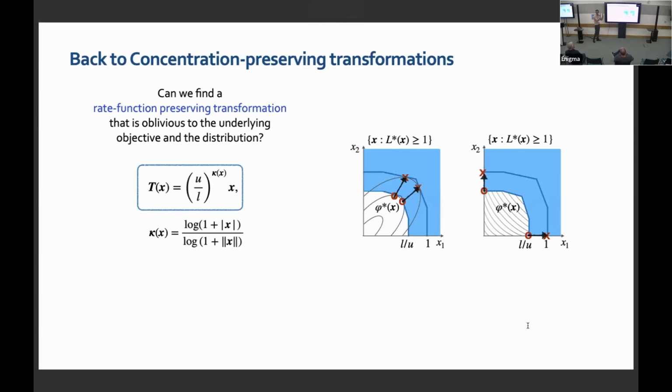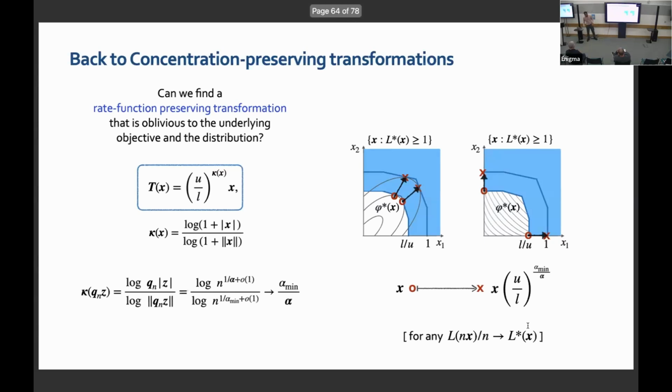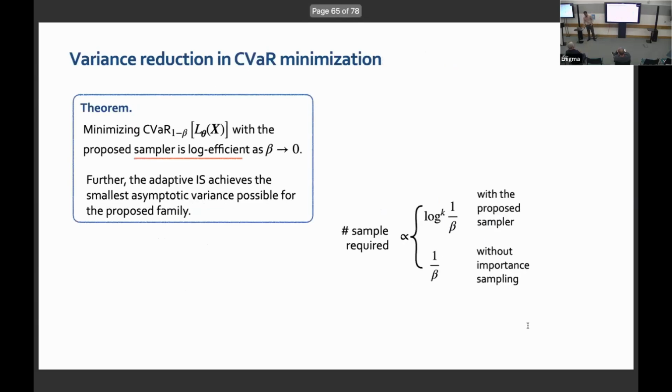So an explanation for why the importance sampling transformation that I proposed initially works can be obtained from the congruency of this phi star and L star. The one that I exhibited initially will asymptotically converge to the same transformation, and that's the explanation for why the transformation would work.